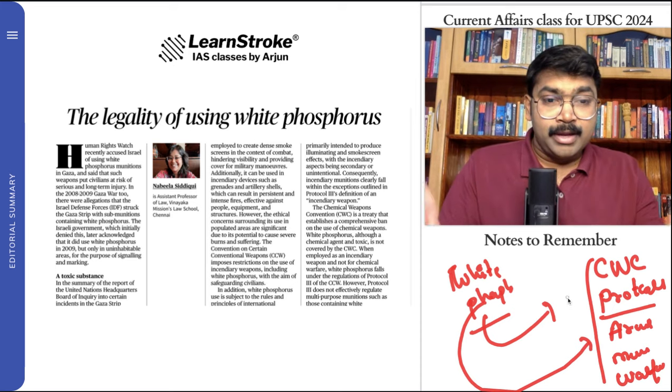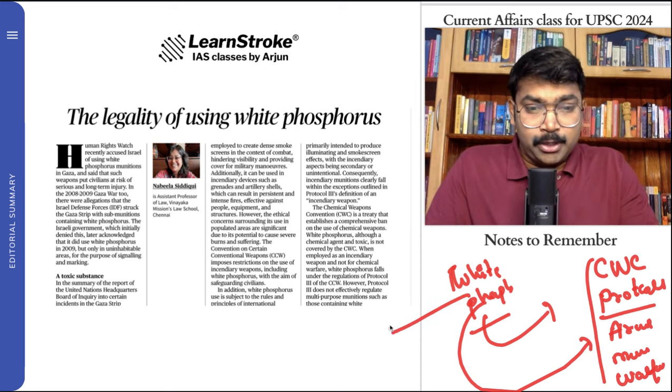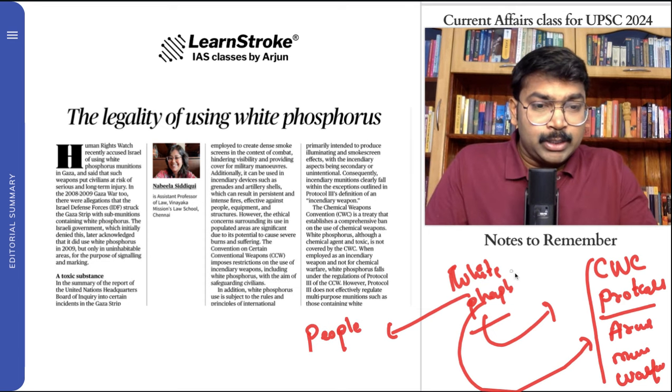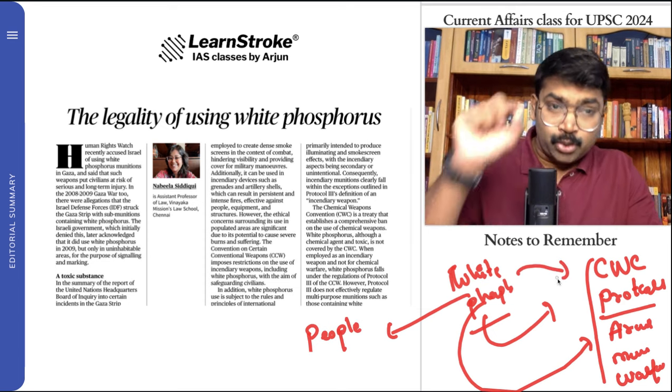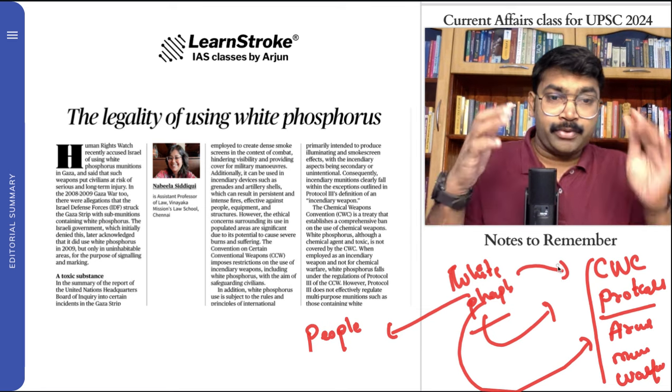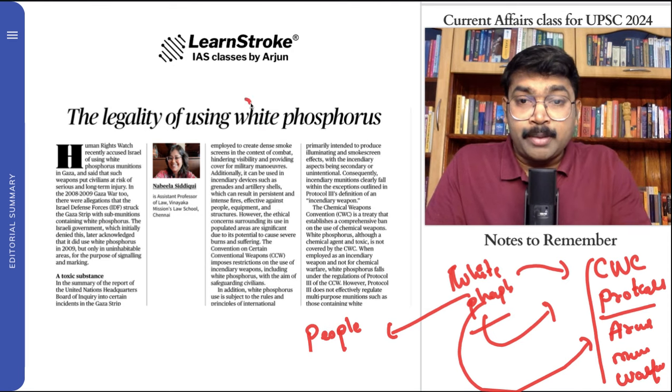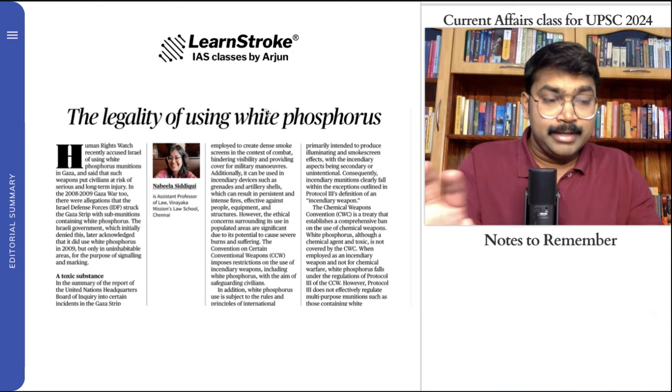So white phosphorus creates a lot of big problems for common people. The burns that they get are very dangerous. So why are many of the international treaties not covering white phosphorus? They should cover white phosphorus in those treaties and make sure that white phosphorus is not used in warfare. So this is it, quickly.